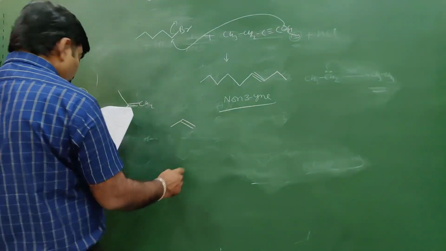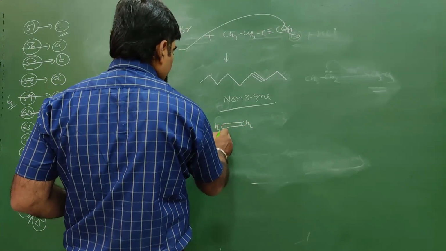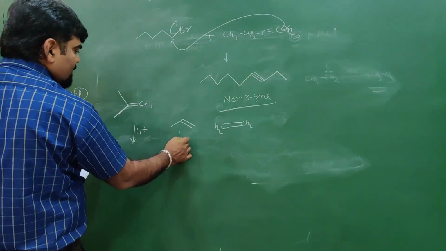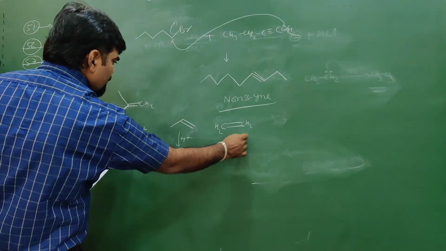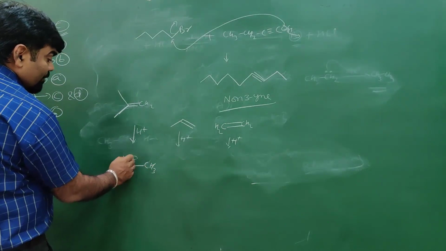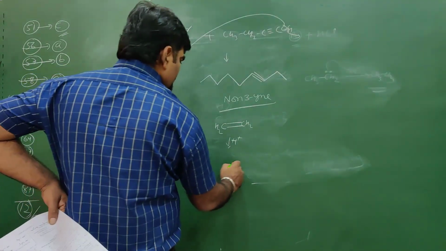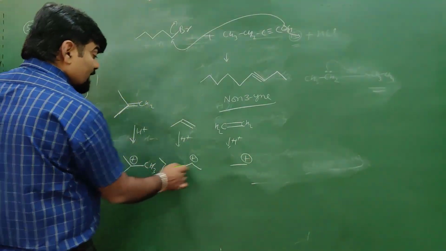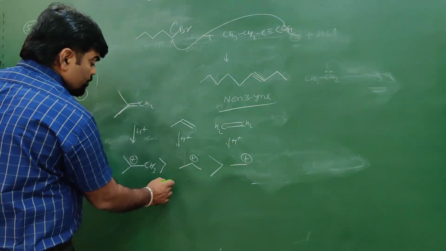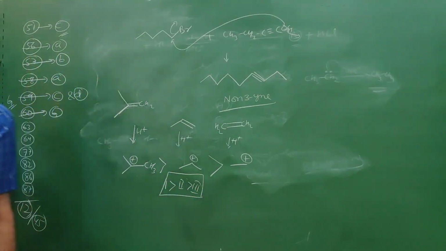For acid-catalyzed hydration, we add acid to them and consider the stability of the carbocation formed. This carbocation is more stable than this, and therefore this is more reactive than this. So the option must be 1 greater than 2, 2 greater than 3. So this could be the answer.